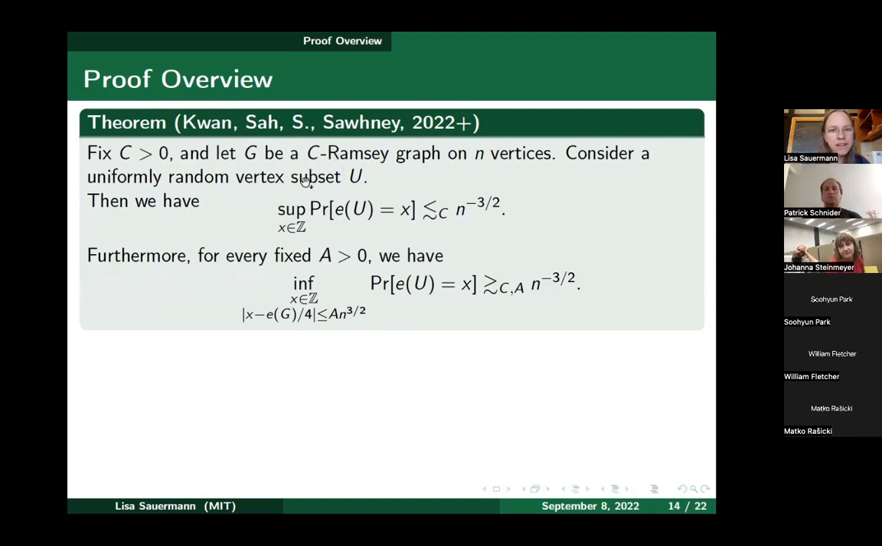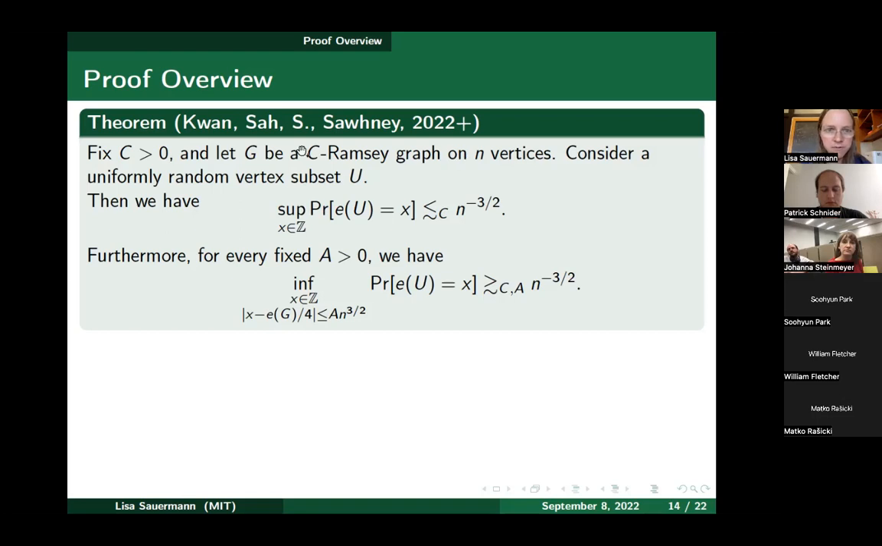So, here is again this probabilistic result. You fix C at least 0, and G is a C-Ramsey graph on n vertices, and let's assume n is large with respect to C. In all the asymptotic notations, I suppress constants, meaning up to constant factors that can depend on C, and on C and A. Let's also suppress the assumption that n is large with respect to these constants C and A.